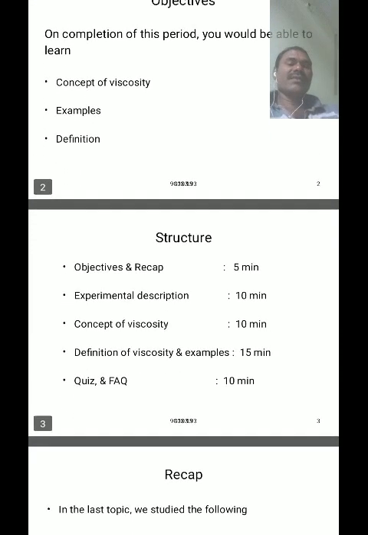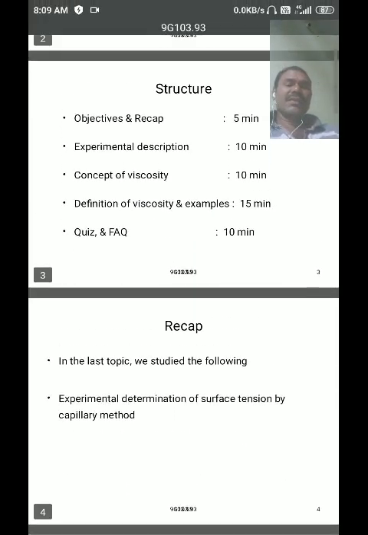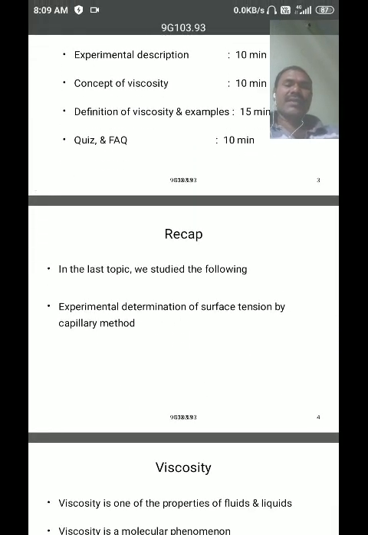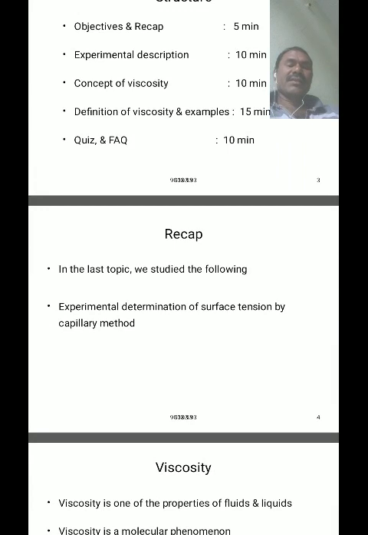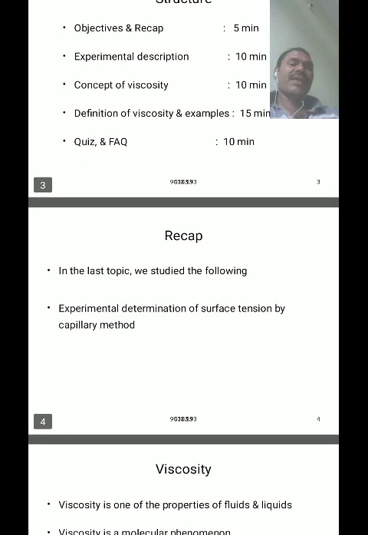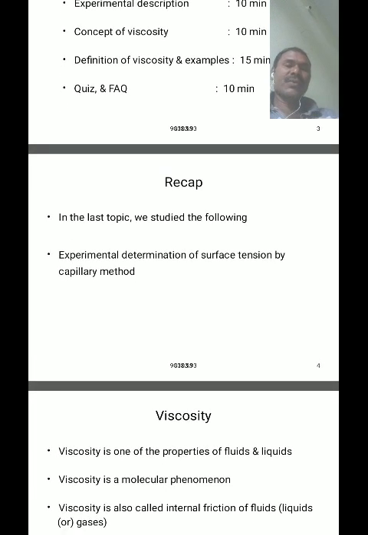We also discussed the formula for surface tension based on capillarity. Consider a capillary tube of radius r and length L, dipped in a liquid of density D in a container. Then due to the surface tension, the liquid rises up in the capillary tube through a height of h.